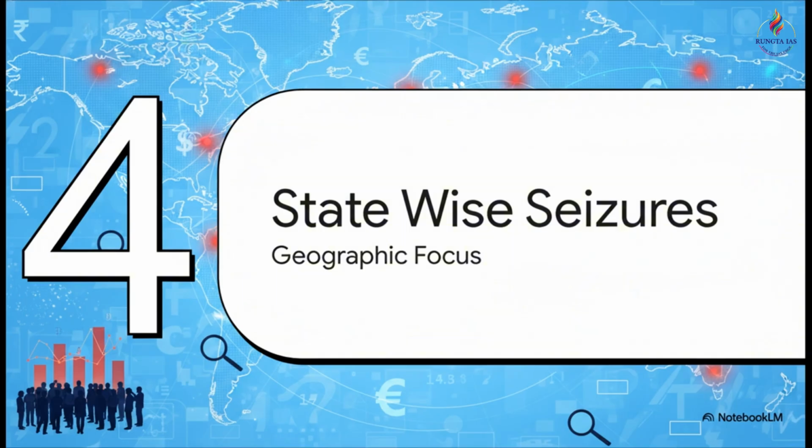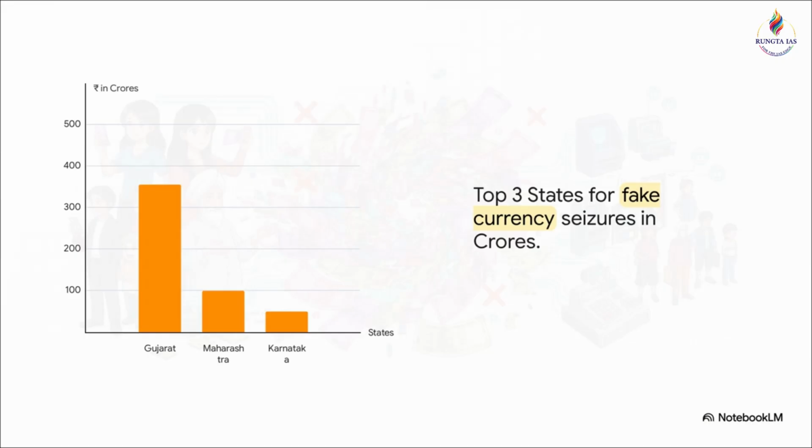We really have to look at the spatial dimensions here, because crime doesn't just happen in a vacuum. Absolutely, sir. Geographic data is so crucial for your state-specific security analysis. Gujarat accounts for more than half of all fake money seized in the entire country, sitting at 355.72 crore rupees. It towers over Maharashtra at 100 crore and Karnataka at 50 crore.